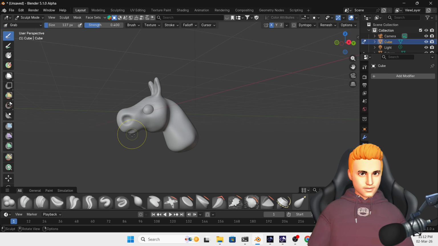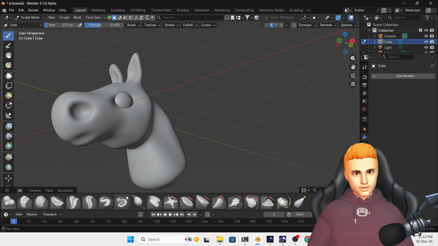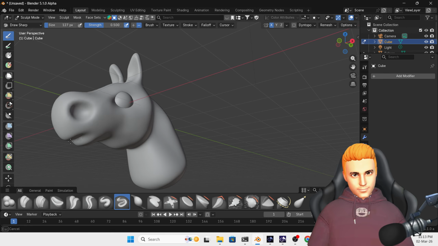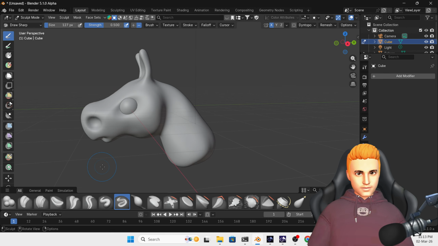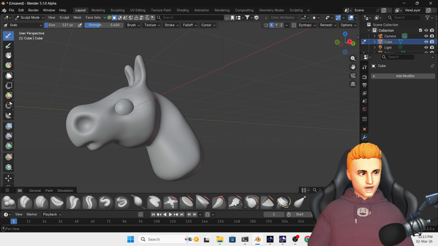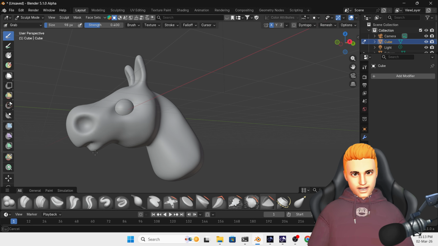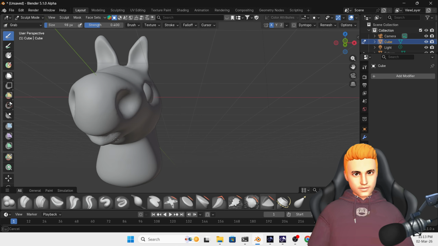Grab brush and then again select the draw sharp brush and then draw it here like this. Again select grab brush, F, decrease the size and select like this.